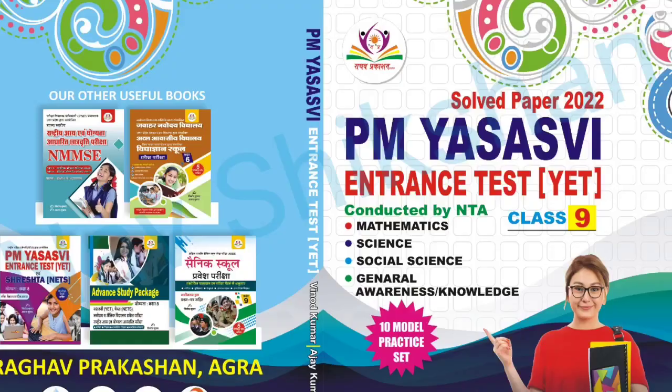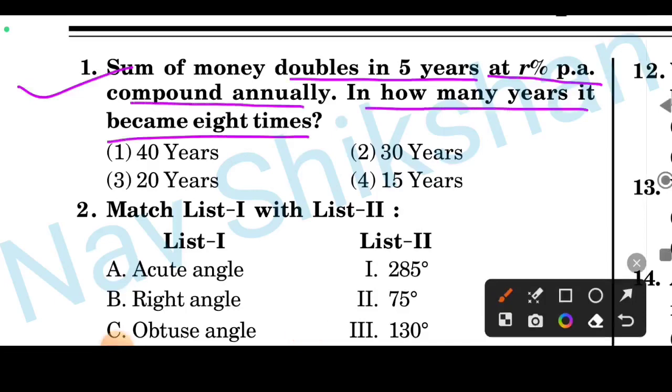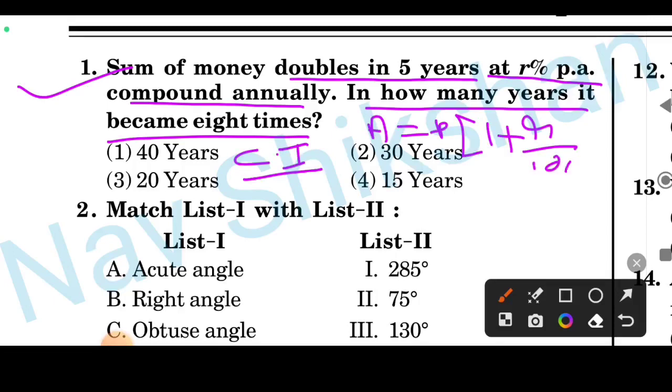The first question is, a sum of money doubles in 5 years at R% per annum compounded annually. In how many years will it become 8 times? As you can see, it is a compound interest question, and the formula for compound interest is A is equal to P into 1 plus R by 100 to the power T. This is a basic formula. Here the sum becomes 2 times the principal amount.